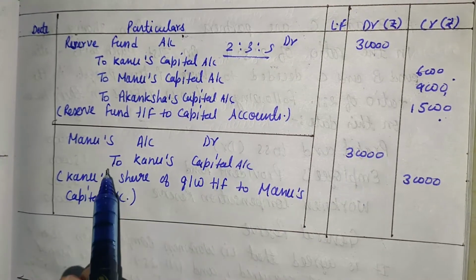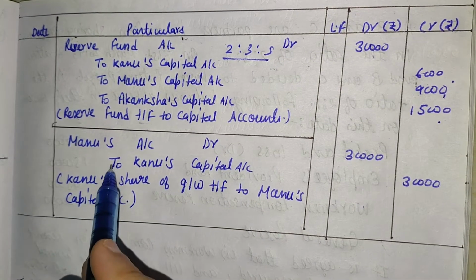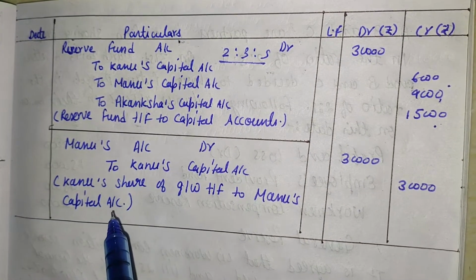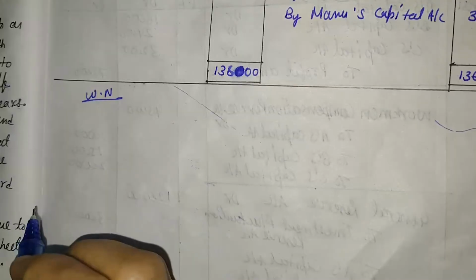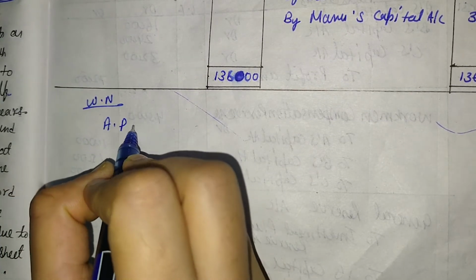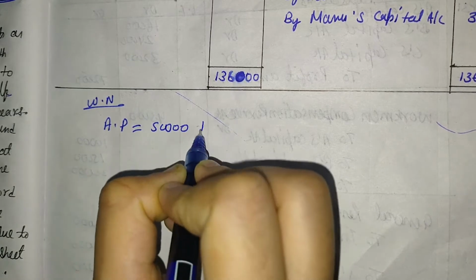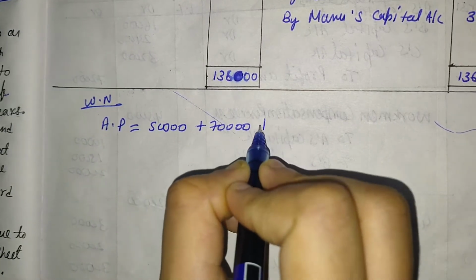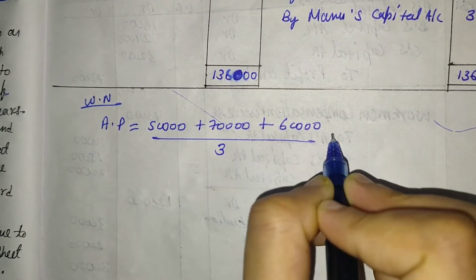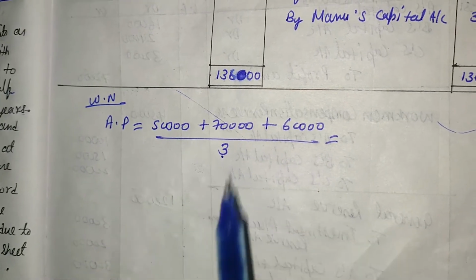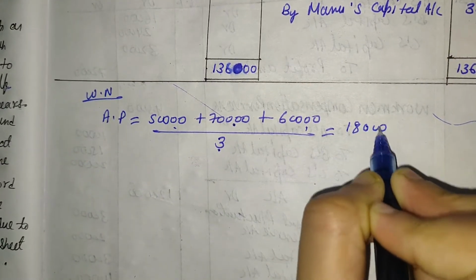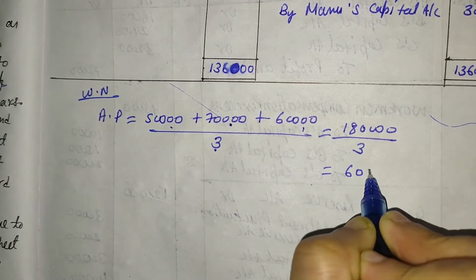Here is one more journal entry related to goodwill, and before this we have to calculate the value of goodwill in the working note. Here the value is average profit. Average profit is based on 3 years' profit. The first year's profit is 50,000, the second year's profit is 70,000 and the third year's profit is 60,000. We sum the 3 years and divide by the number of years. So 50 and 70 is 1,20,000, plus 60 is 1,80,000, divided by 3, and we get 60,000.